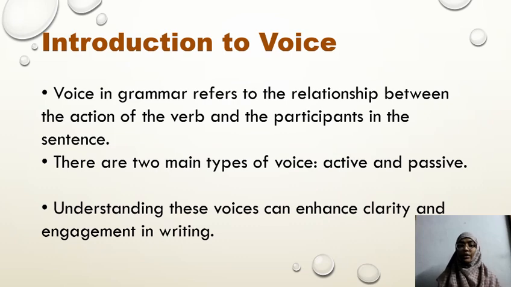Voice in grammar refers to the relation between the action of the verb and the participants in the subject. Here, voice shows the relation. It refers to the relation between the action of the verb and the subject. Basically, there are two types of voice: active voice and passive voice. Understanding these voices can enhance clarity and engagement in writing. So when we use these types of voice in our writing, it will be much more clear.